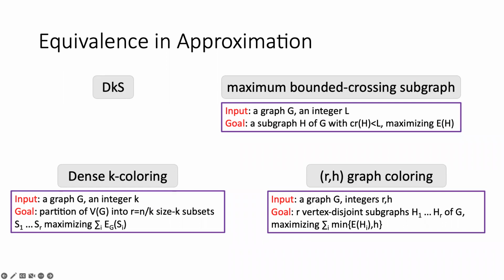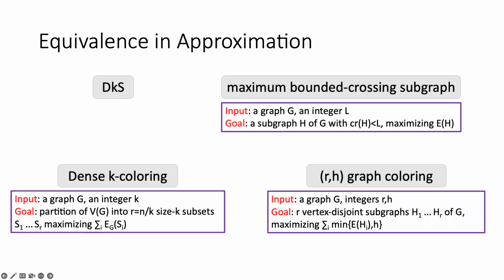In the dense K-coloring problem, the input is a graph and an integer K. The goal is to partition the vertices of the input graph into roughly n over k groups of size k each, and to maximize the number of edges with both endpoints lying in the same group. That's similar to the densest K-subgraph problem in the sense that in densest K-subgraph, the goal is to compute a single dense subgraph of G containing K vertices, while in the dense K-coloring problem, we need to partition G into many dense subgraphs, each containing exactly K vertices. The second problem is RH graph coloring.